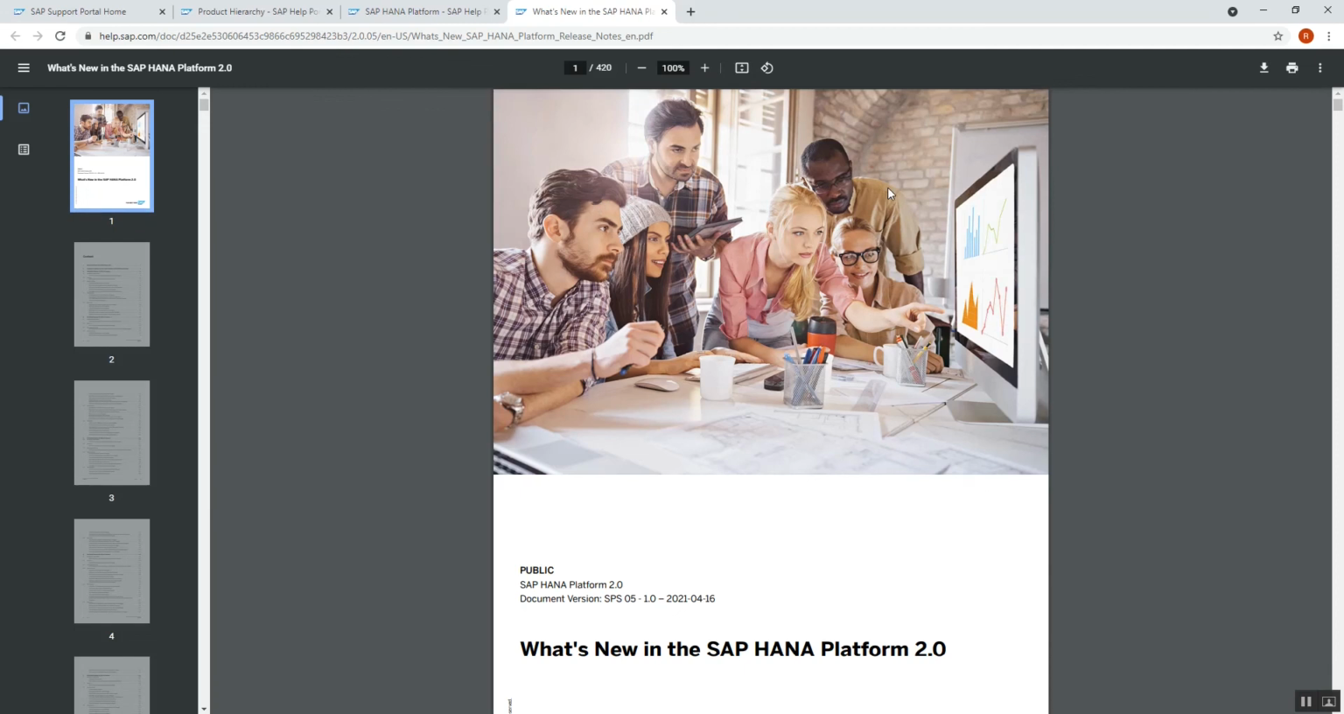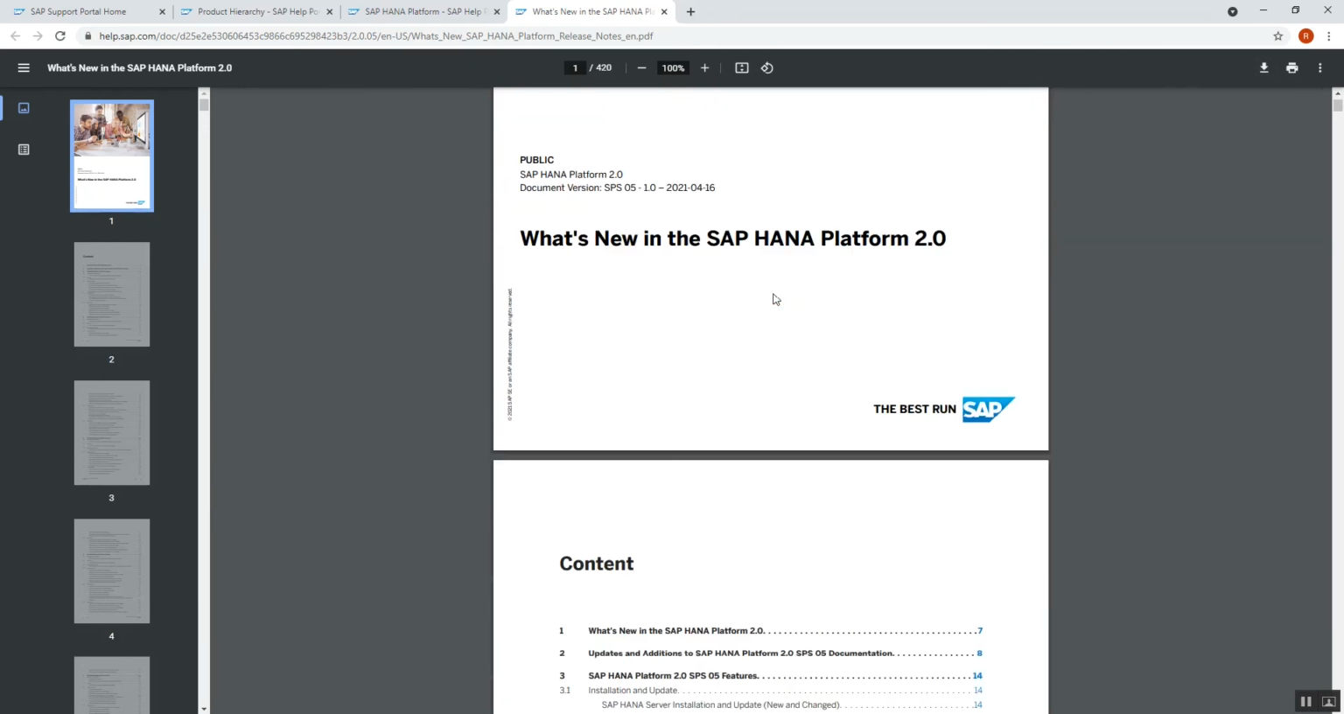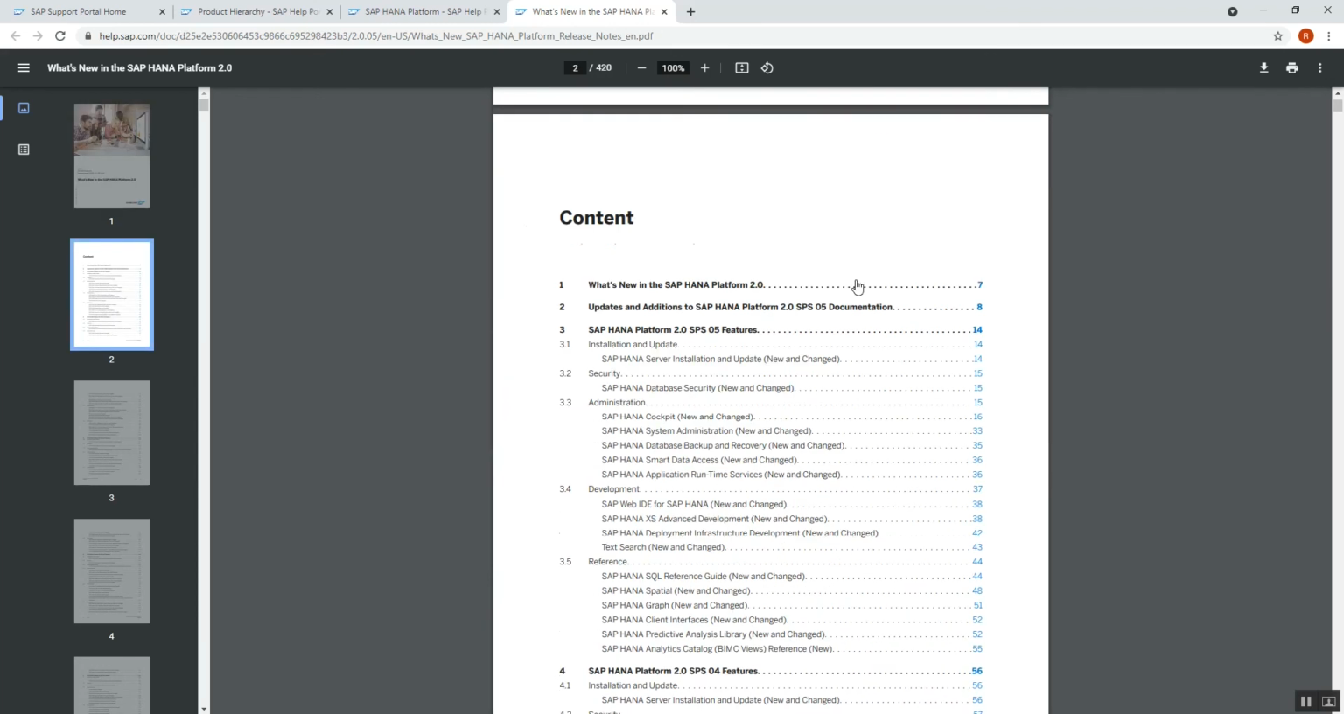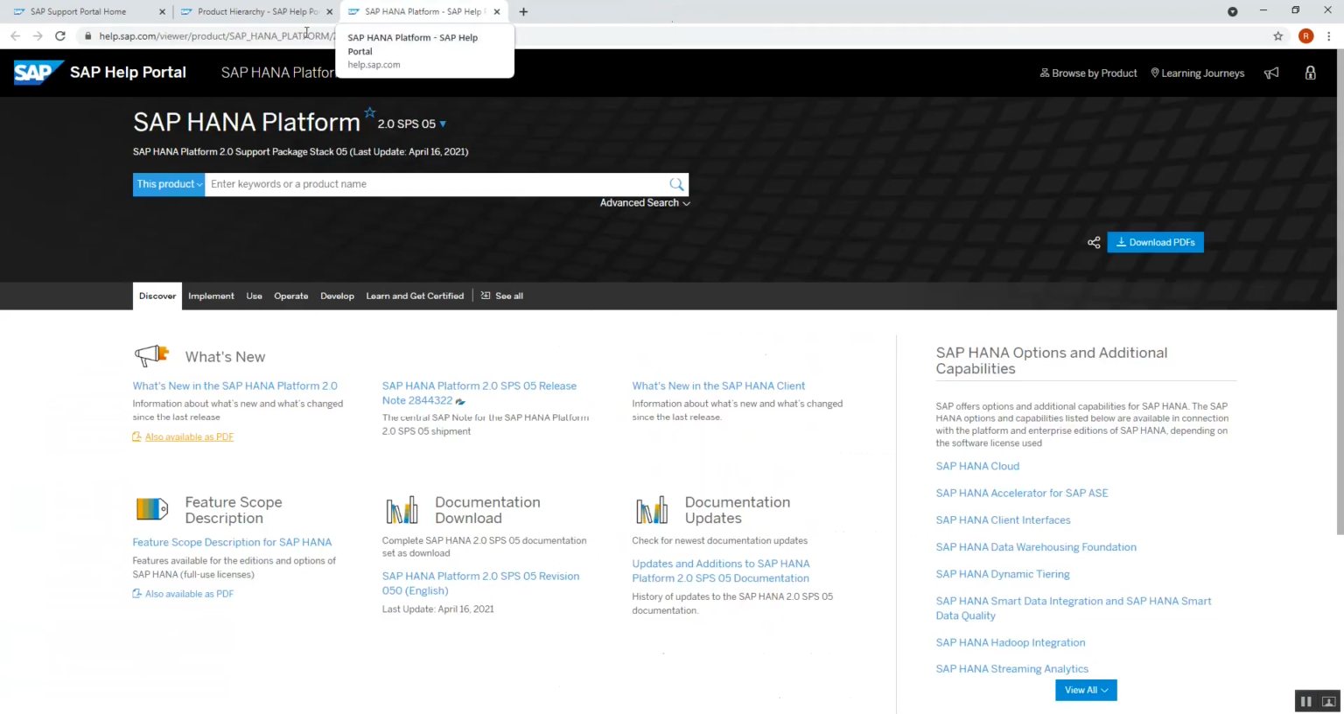Once you click here, you can see a new page open, and here we have the PDF file. I just have to click on download and it will automatically download. So this is what's new in SAP HANA platform 2.0. Now the book is in front of us to gain more knowledge.